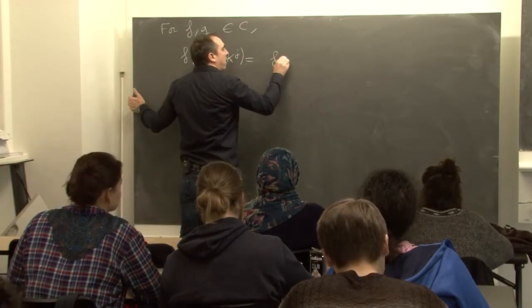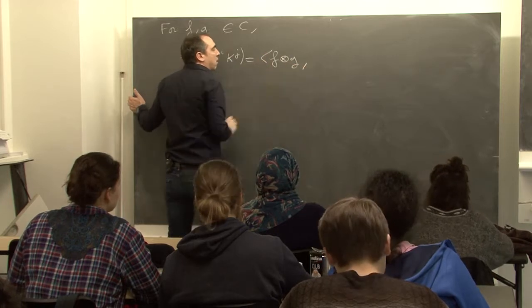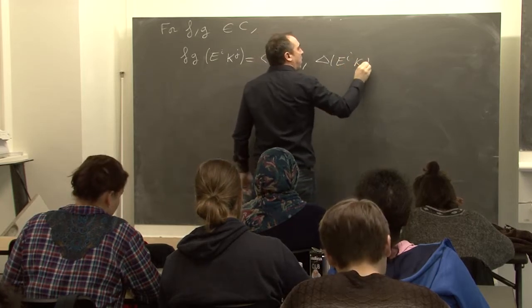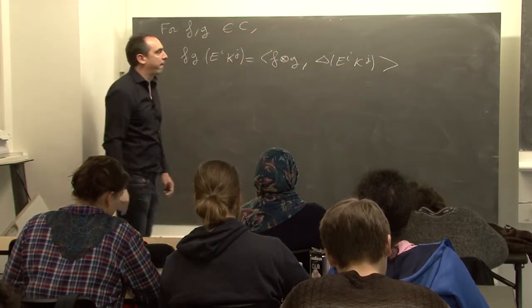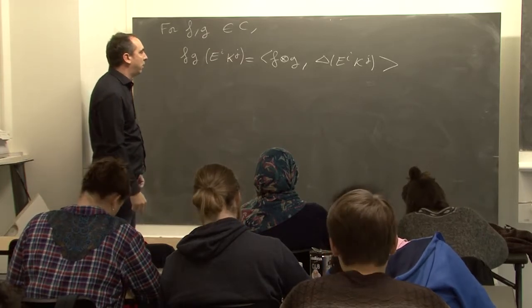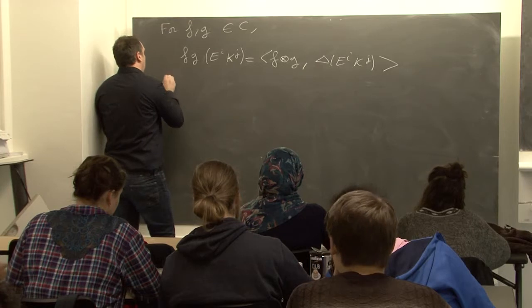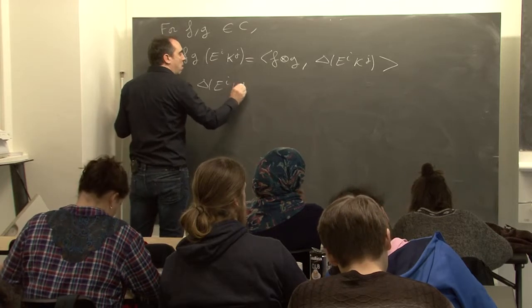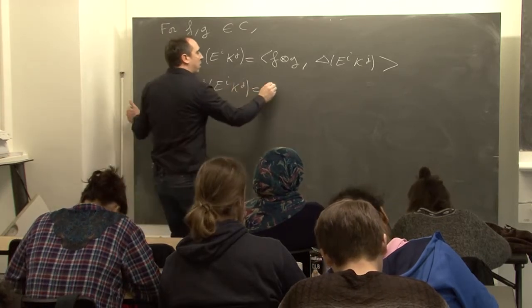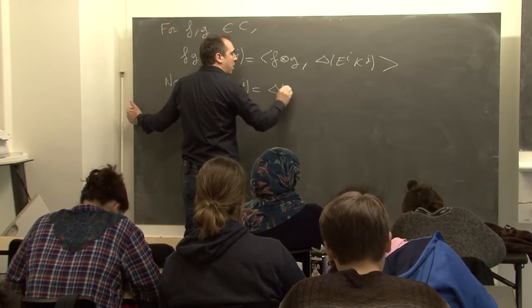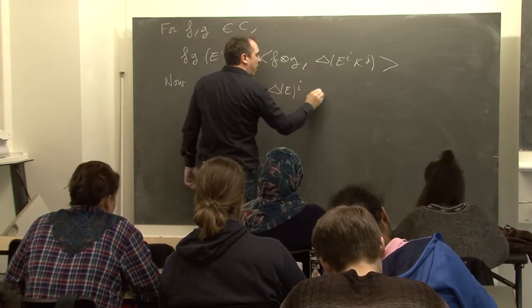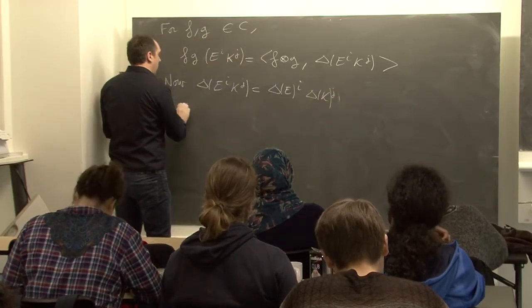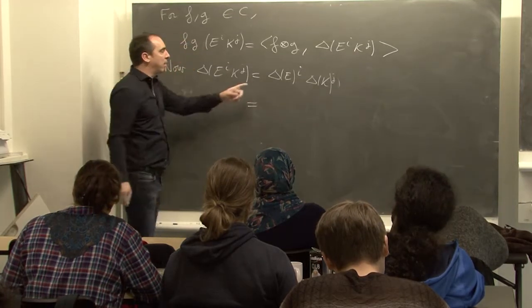We have f times g applied to the coproduct of x. Now, delta E^i K^j we have computed.